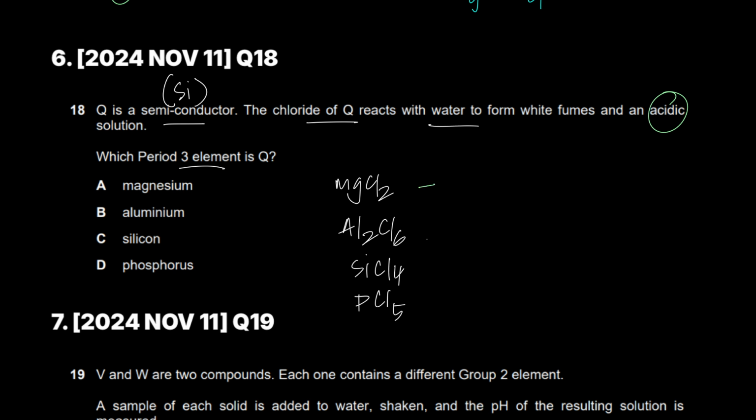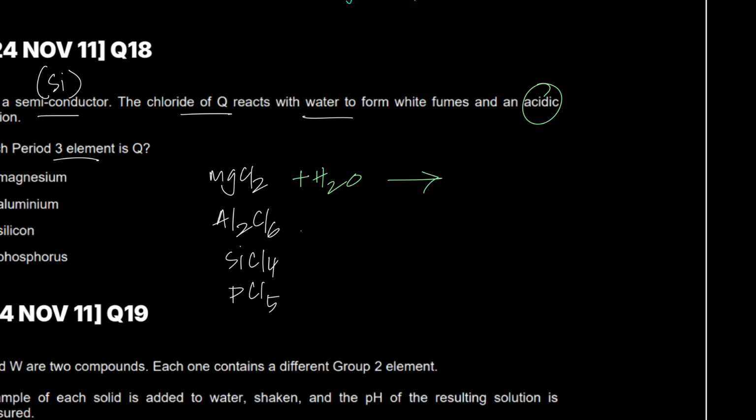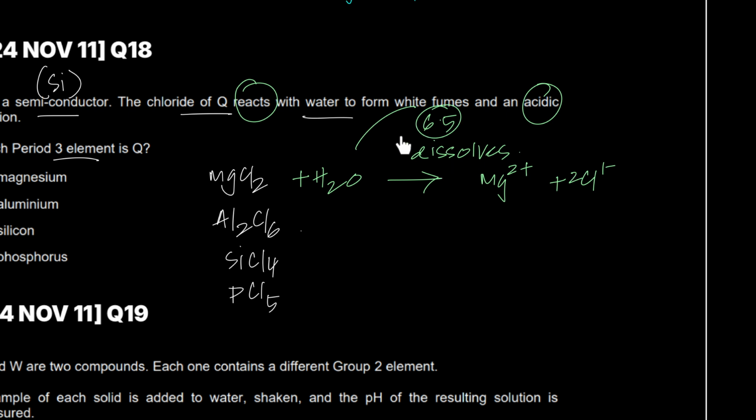So what happens when you add MgCl2 to water? Sir, number one, MgCl2 does not react with water. It just dissolves in water. It gives you Mg2+ ion and the chloride 1- ion, right? So 2 chloride ions right here. And obviously it is slightly acidic. It's about pH 6.5 because the magnesium ion is smaller, has a concentrated charge on it. It'll attract some hydrogen ions, and that's what's going to make it pH 6.5.